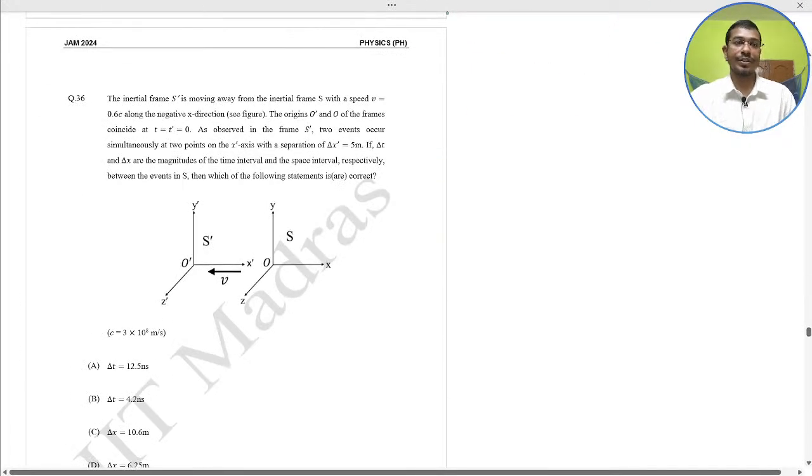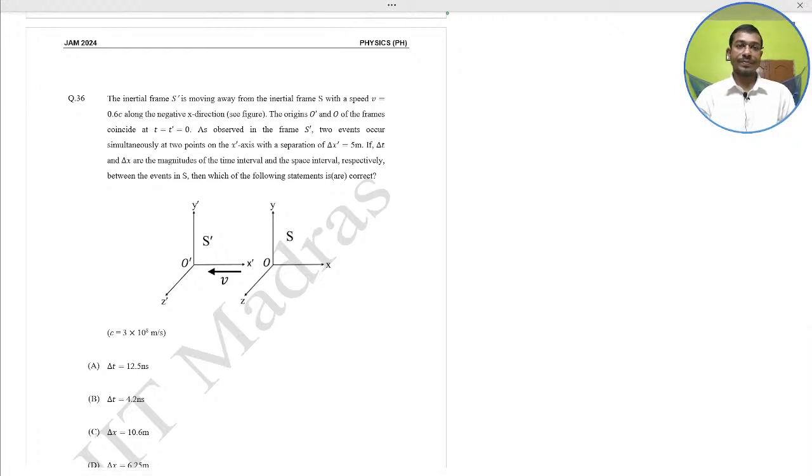Question number 36. The inertial frame S dash is moving away from the inertial frame S with a speed 0.6c along the negative x direction. The origins O dash and O of the frames coincide at t equal to t dash equal to 0 as observed in the frame S dash.